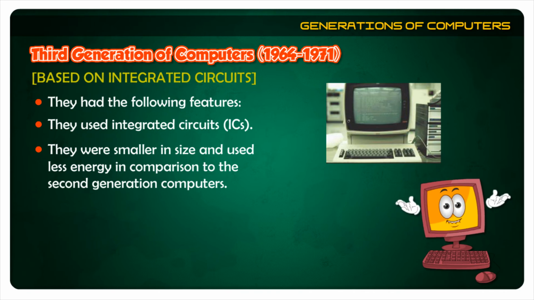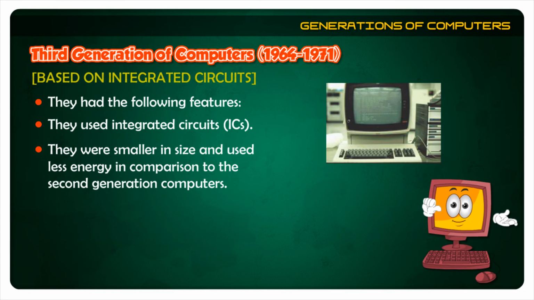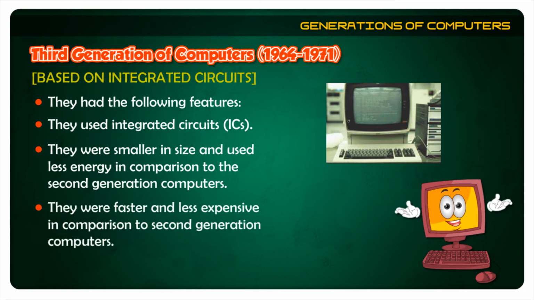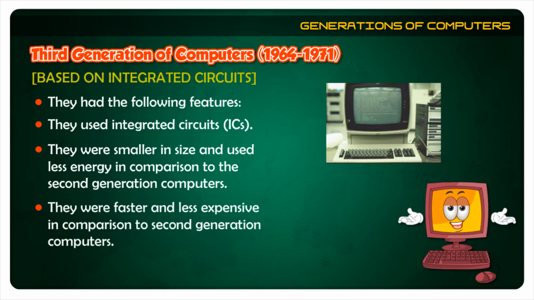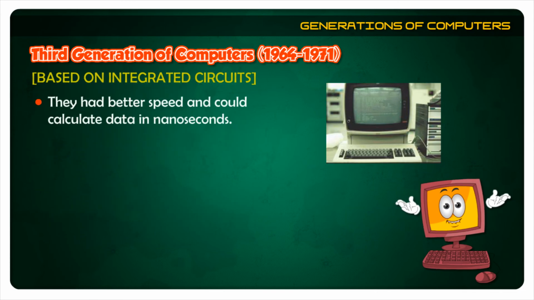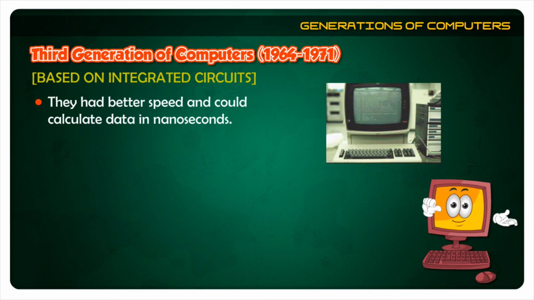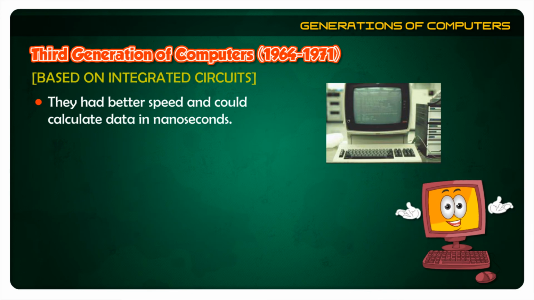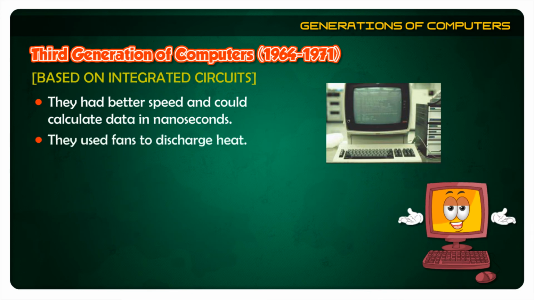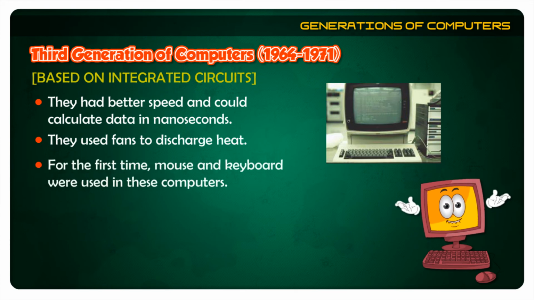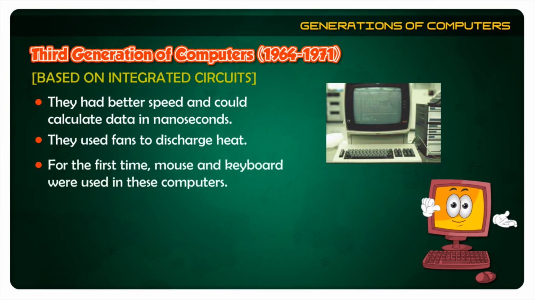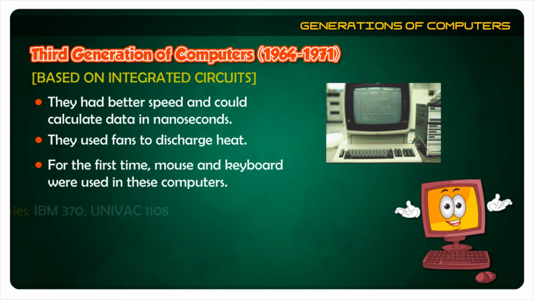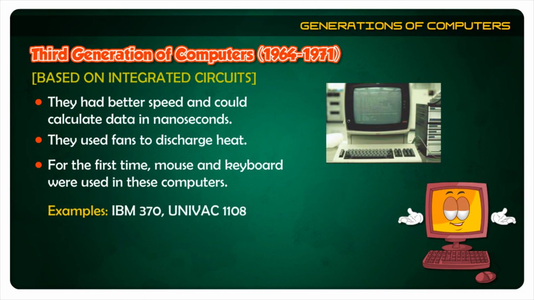They were faster and less expensive in comparison to second generation computers. They had better speed and could calculate data in nanoseconds. They used fans to discharge heat. For the first time, mouse and keyboard were used in these computers. Examples: IBM 370, UNIVAC 1108.